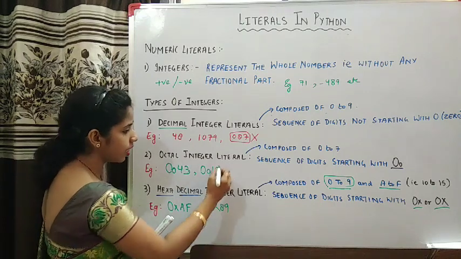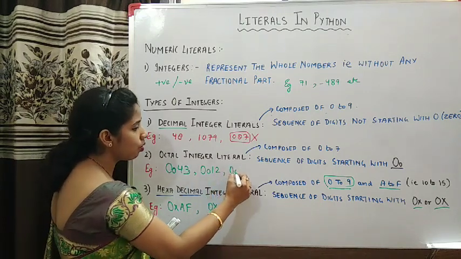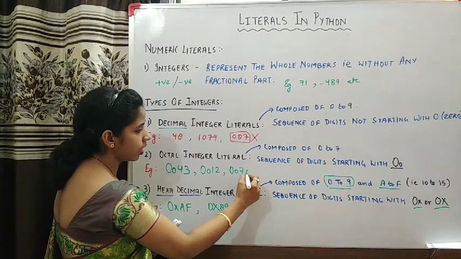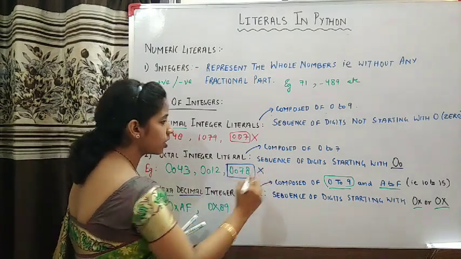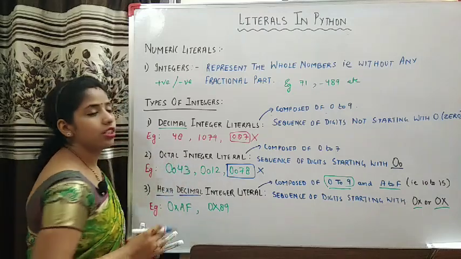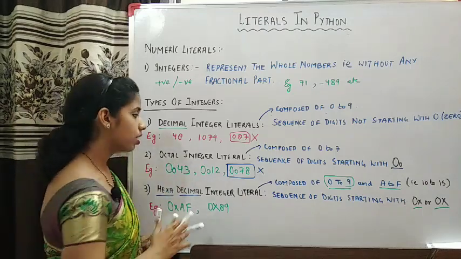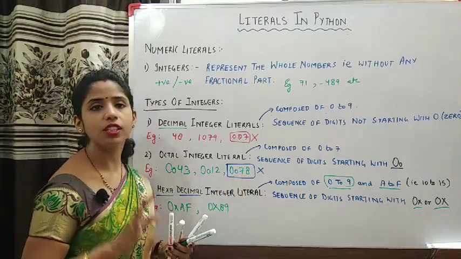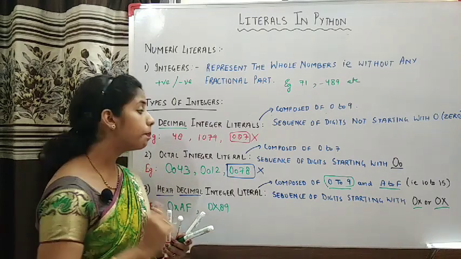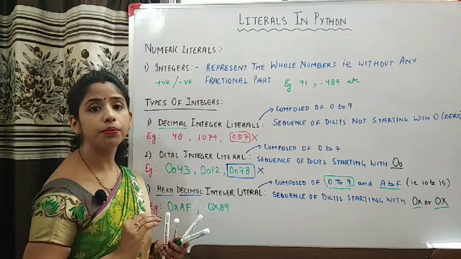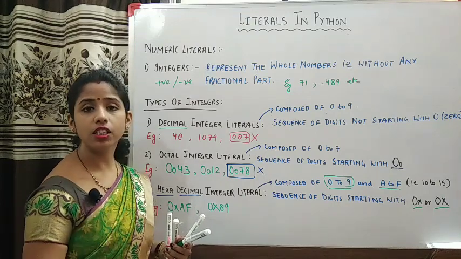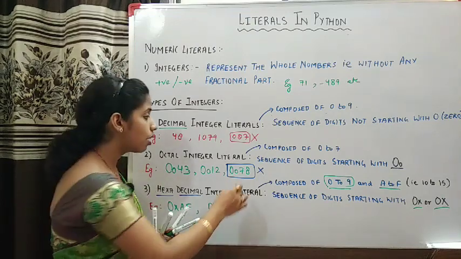Now one thing you see here, if I write 0O 78, then this particular one will be wrong in case of an octal integer constant. Why? Because it is starting with 0O, this means that it is an octal integer literal. But how can 8 come in this range? You know that octal numbers cannot be composed of digits apart from 0 to 7. So here 8 is coming.